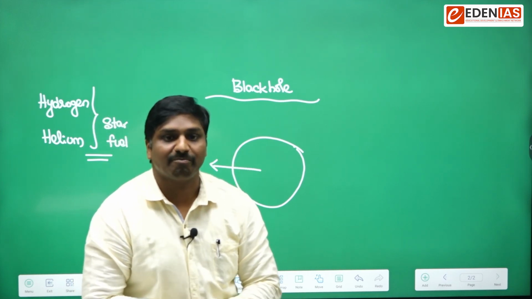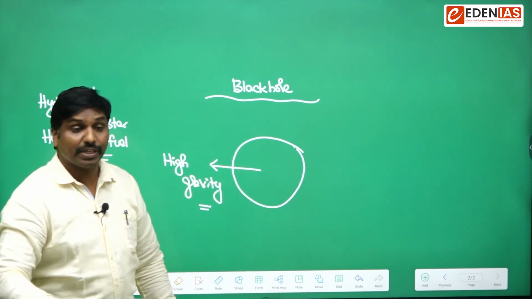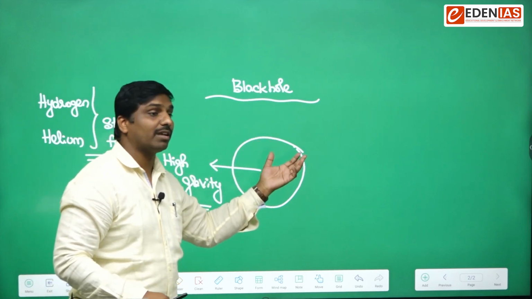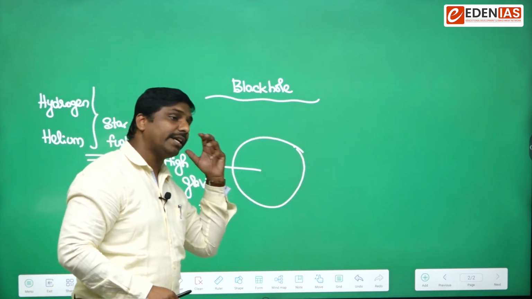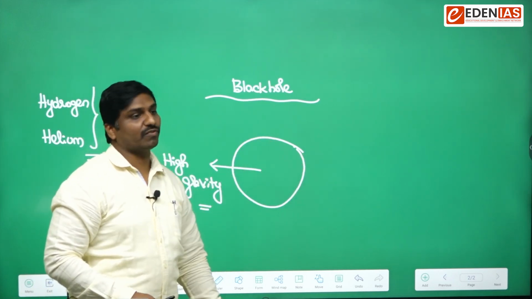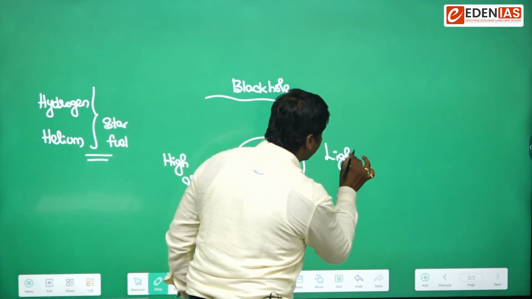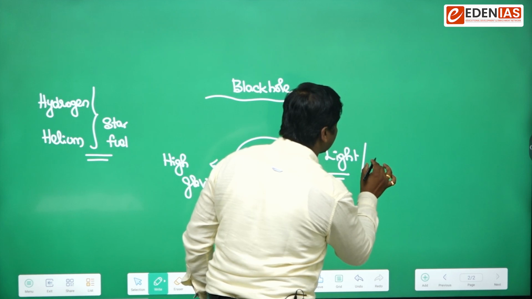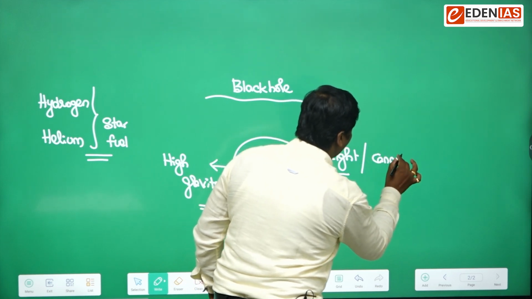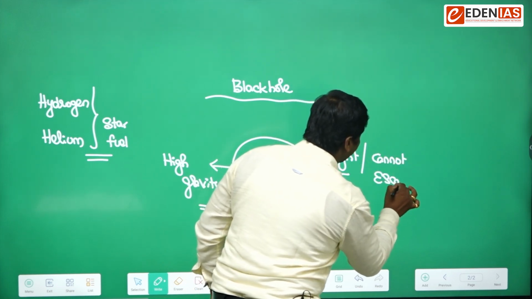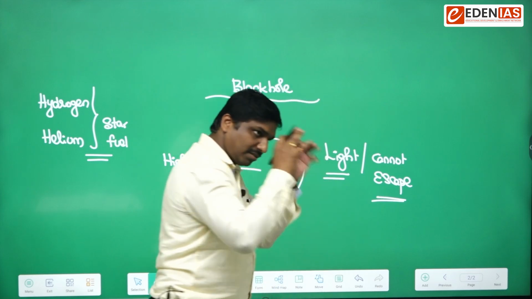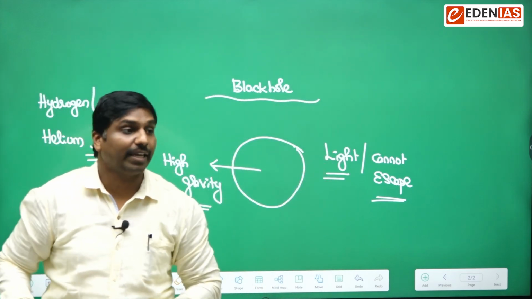That's why we call them black holes, because whatever enters into it will not escape, including light. As light is also trapped and cannot escape, they will look black.